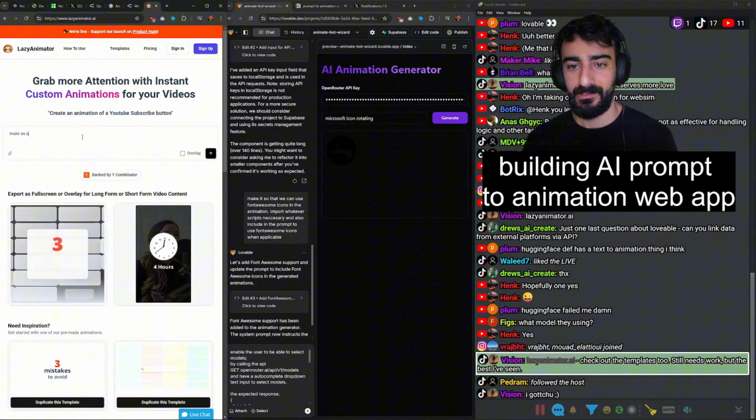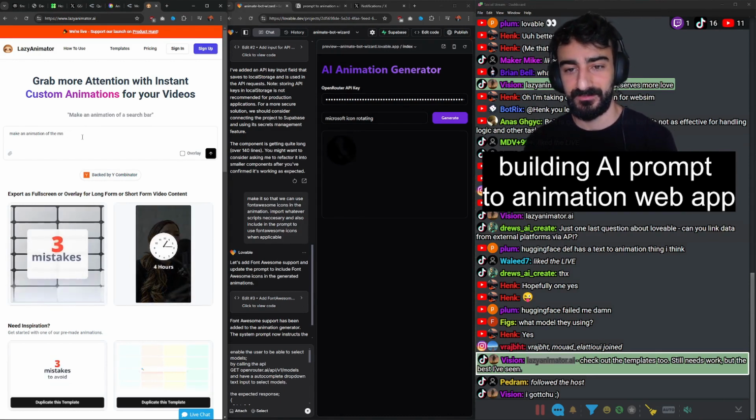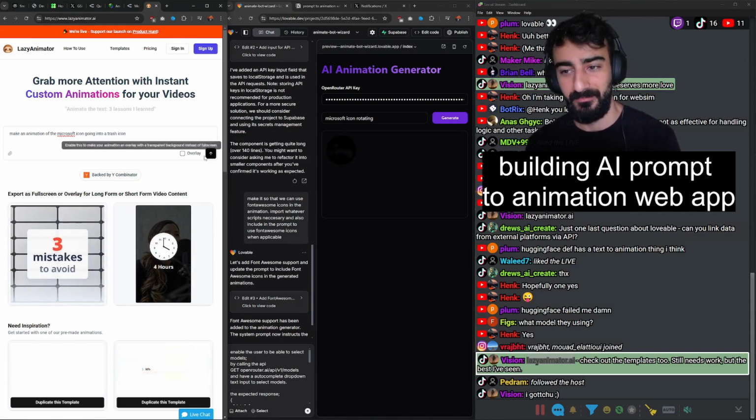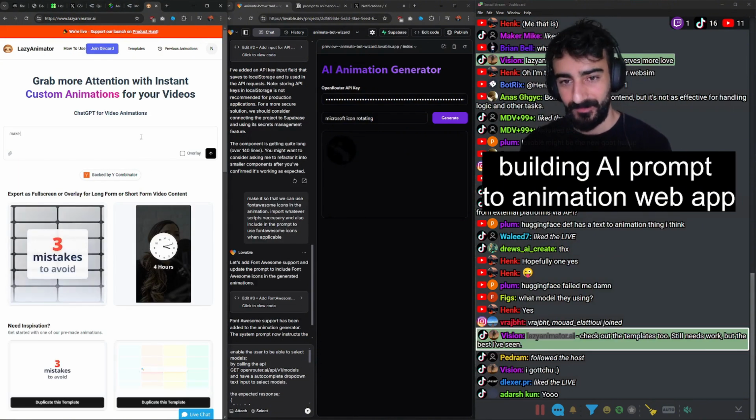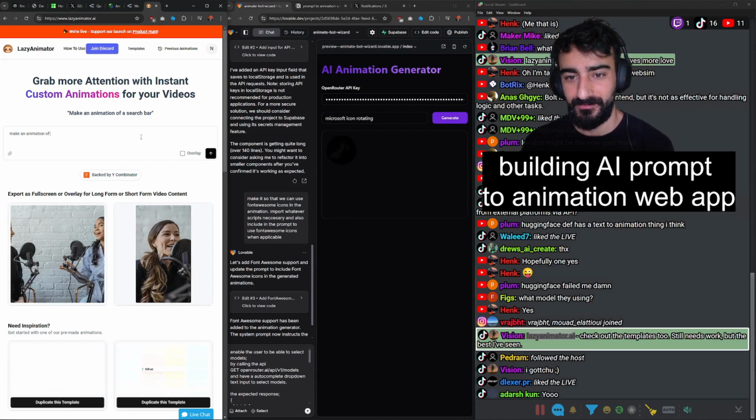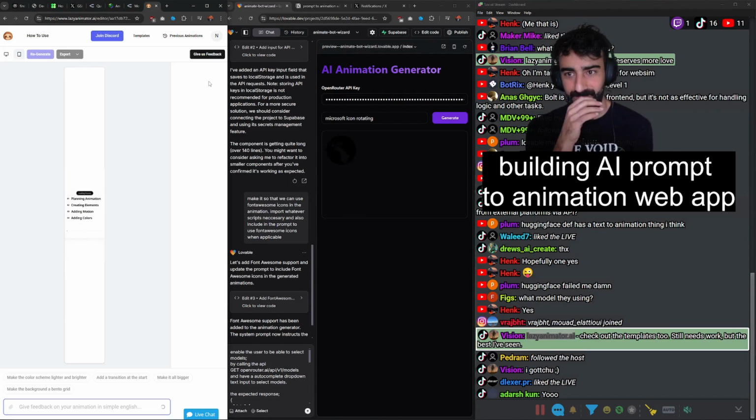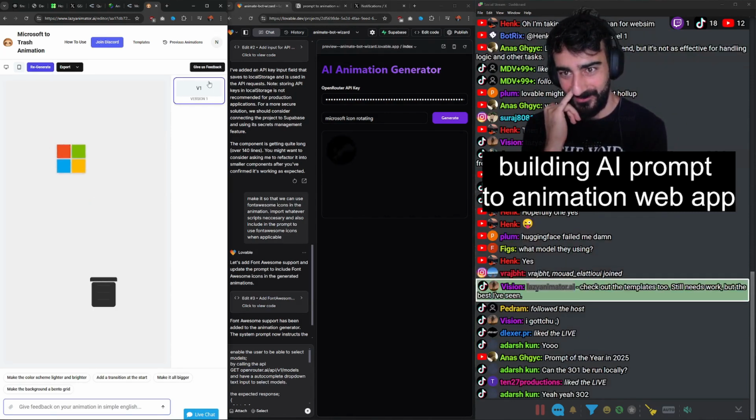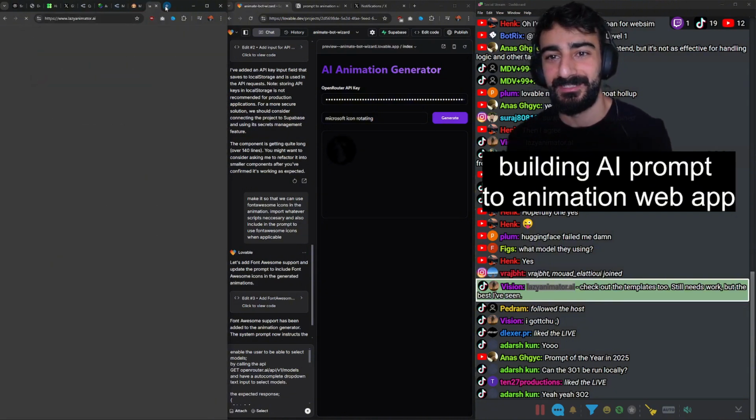Wait, make an animation of the Microsoft icon going into a trash icon. Let's sign up. I'm gonna type it again. Make an animation of the Microsoft icon going into a trash. Here we go. This is sick. Prompt of the year. Wow. Wow. Wow, dude. Lazy, man. I don't even need to make this app anymore.